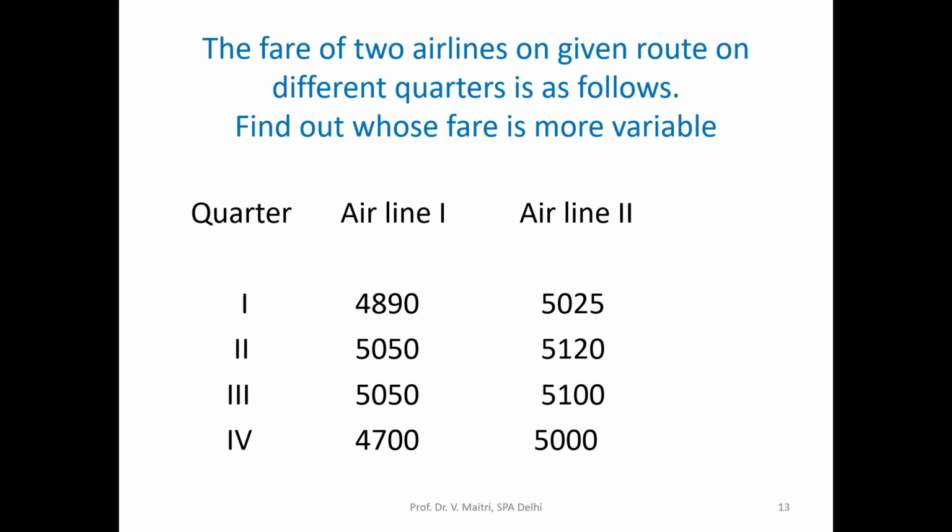Airline 2: first quarter 5,025, second quarter 5,120, third quarter 5,100, and fourth quarter 5,000 rupees. So these are the fares. We want to say which airline is more consistent, giving the same type of fare, or where the fare is highly variable.